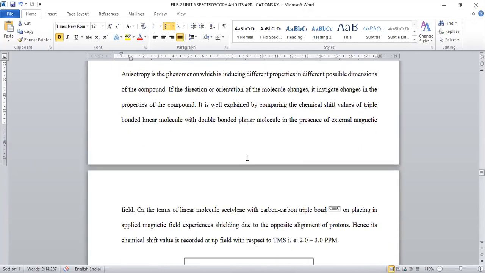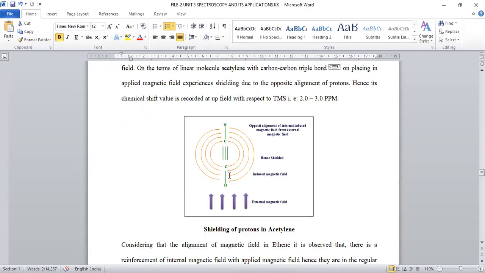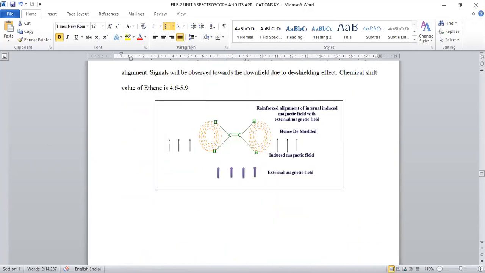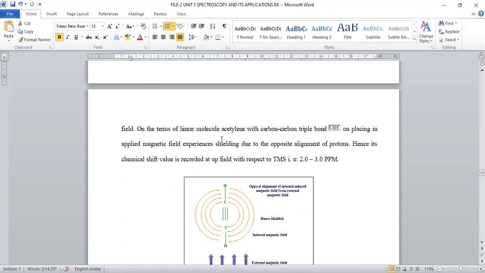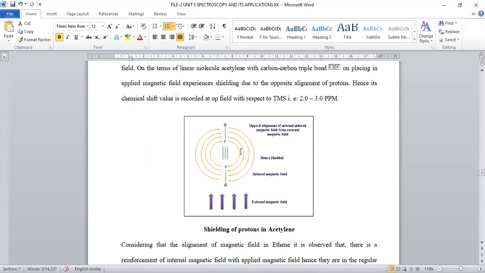Next is the anisotropic effect. If a molecule is placed in one direction, properties are of one kind. If the molecule is placed in another direction, properties will be entirely changed. This is called the anisotropic effect. By changing the direction, if properties are varied, that is called the anisotropic effect.